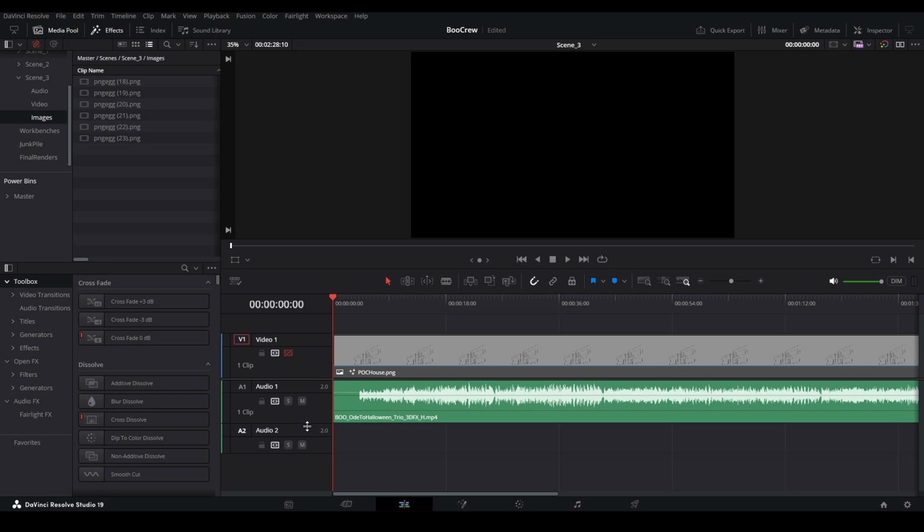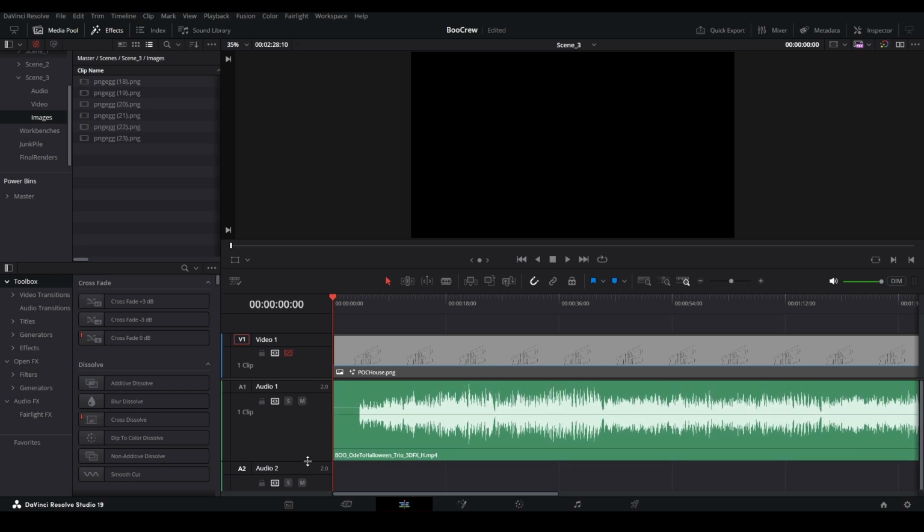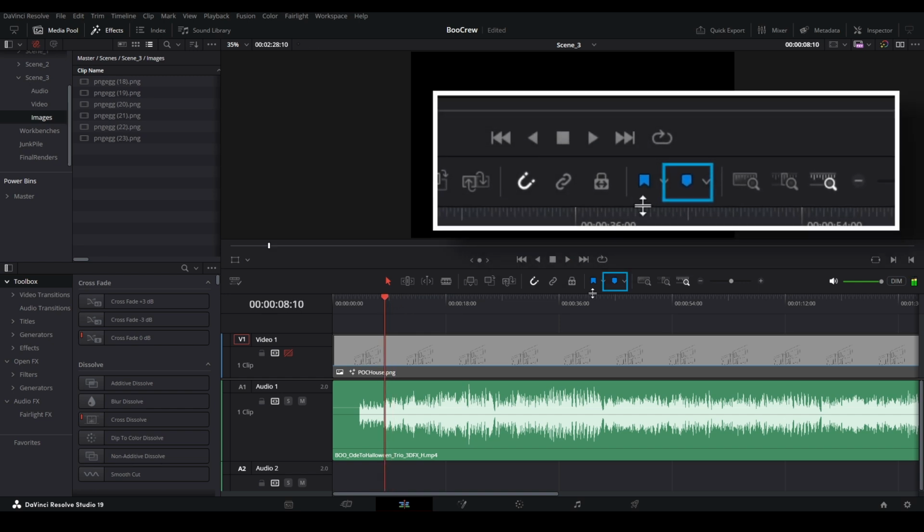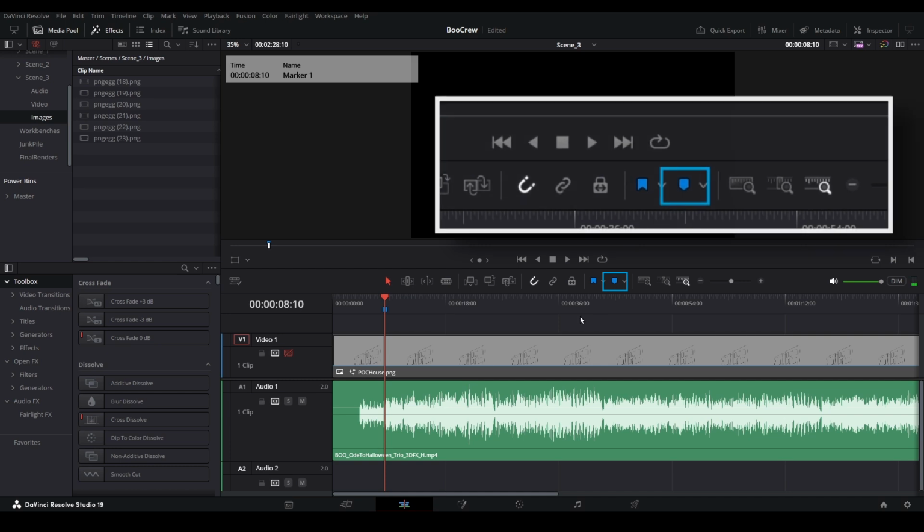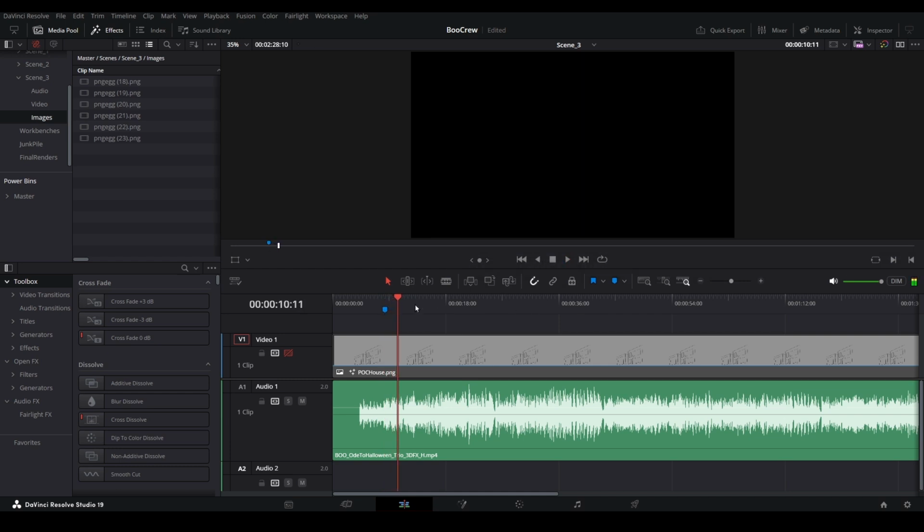Expanding the audio track on the edit page to make the waveforms more visible can also help with visualizing when something could happen. While listening to the audio, determine when you would like something to occur, and then using the edit page toolbar, place a marker by selecting this icon. If you wish, you can double-click on the marker and give it a label, or change the color.